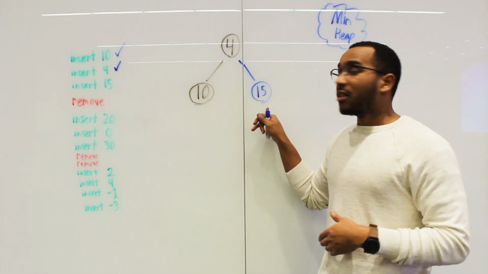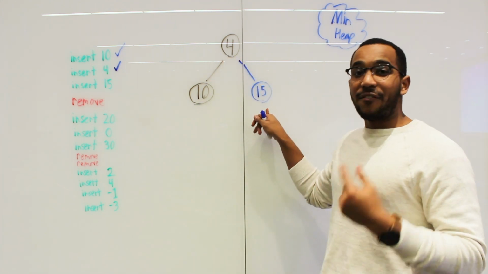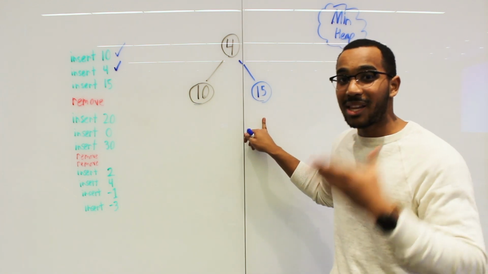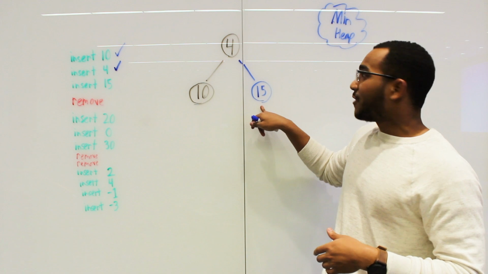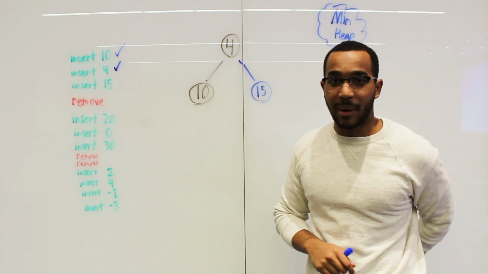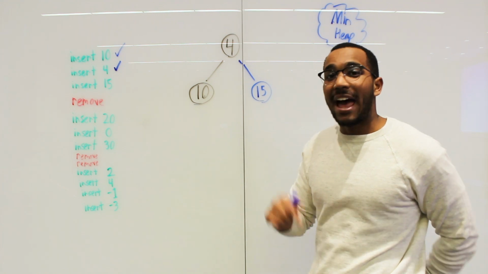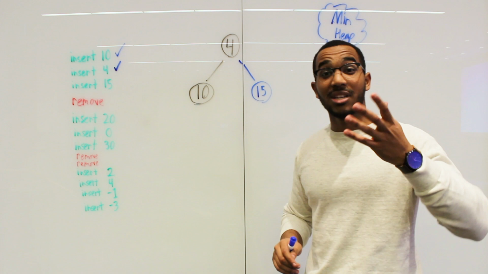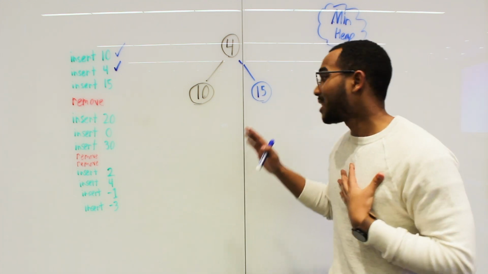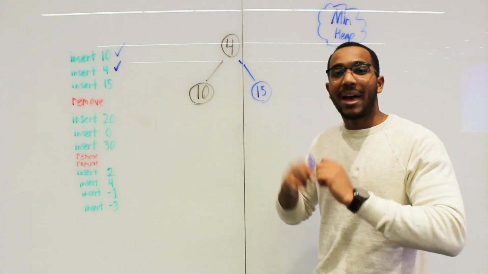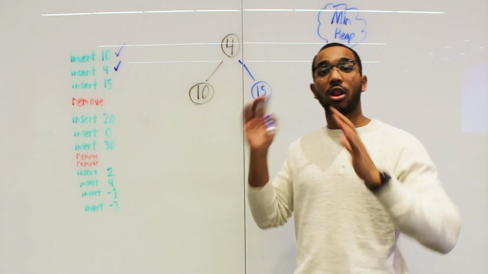So 15, let's look at the parent, 4. Is 15 less than the parent? Do I beat the parent in placement? We see that 15 is not less than 4, so 15 is not going to beat its parent. It's going to stay put where it is, and we know that our heap is intact. We kept it intact before, and we kept it intact after this insertion we just did right now. So the heap is intact between all of our operations.